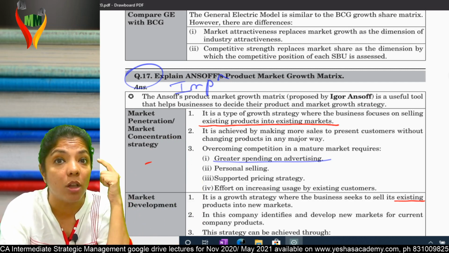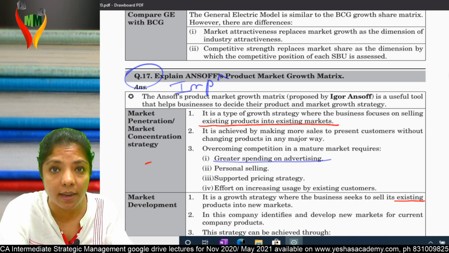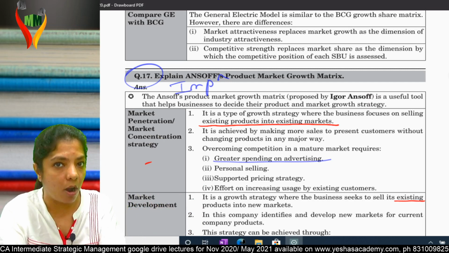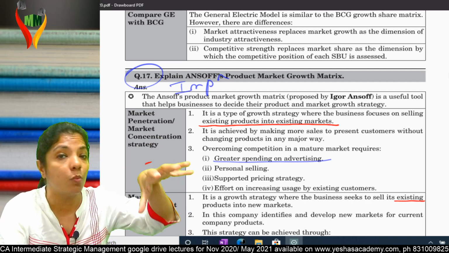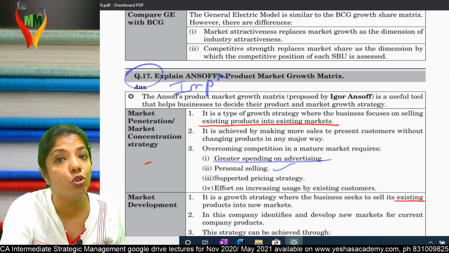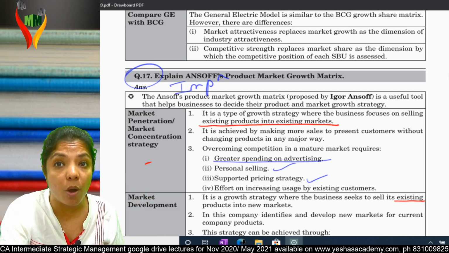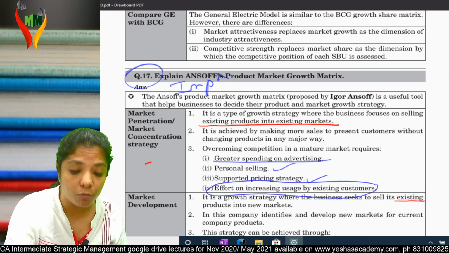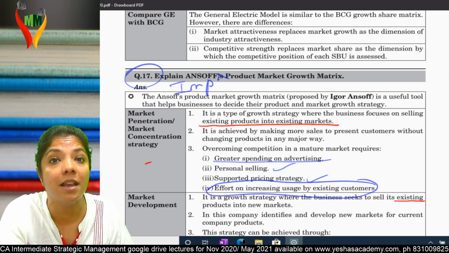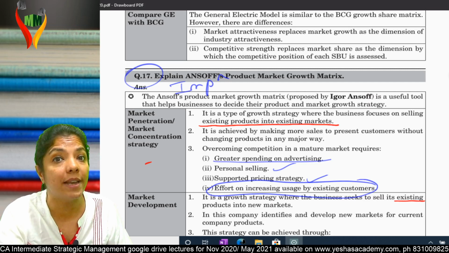Ads psychologically affect you. If you keep on seeing an ad again and again, it psychologically affects you. And the moment you go to the shop, if you have seen the ad, that product will immediately come to mind. Second, personal selling, door to door. Third, supported pricing strategy. I'm trying to give a discount. And fourth, the most important one, efforts on increasing usage by existing customers. I'm putting efforts to make them start using it more.